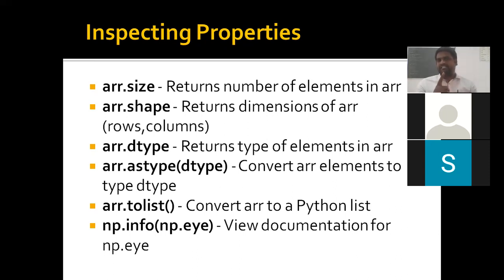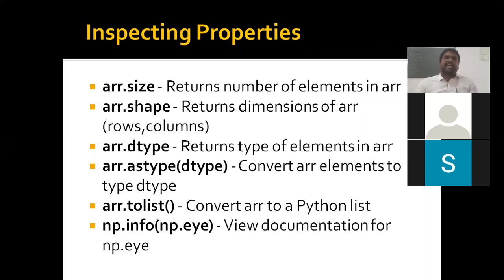Remember one thing, these 3 are properties, so we don't have parentheses. Whatever functions we have have parentheses, but these 3 don't. So array object dot size, dot shape, dot dtype. That's all, nothing else. Okay, dtype tells what type it is. By default, whatever arrays we generate, it takes float values. You can create arrays with strings also. We can create by using boolean values also. So it specifies the type, what kind of array it is.